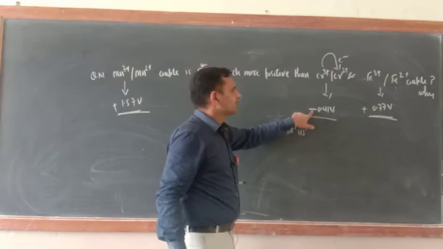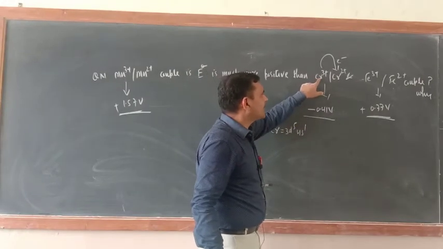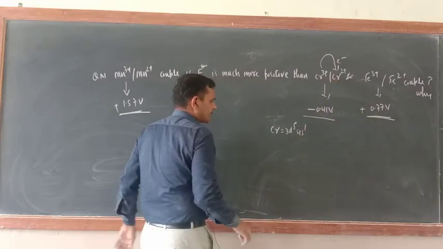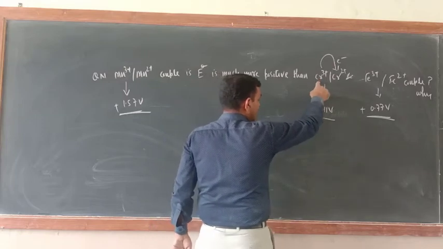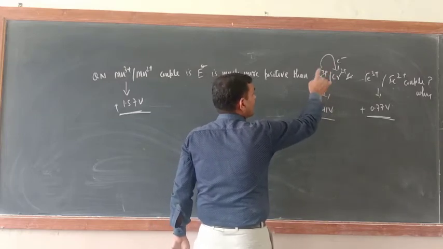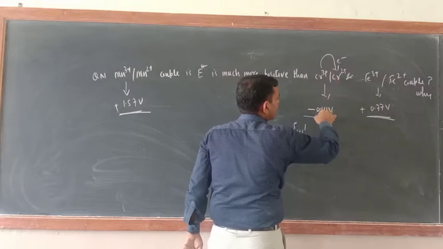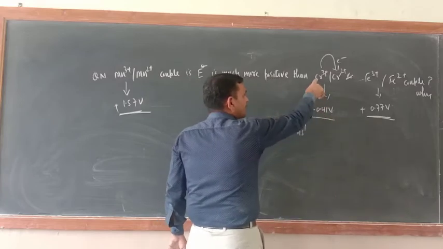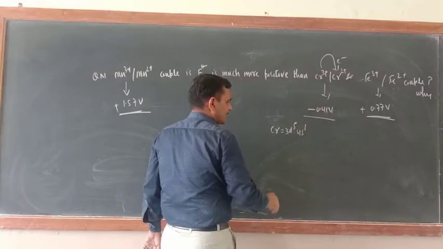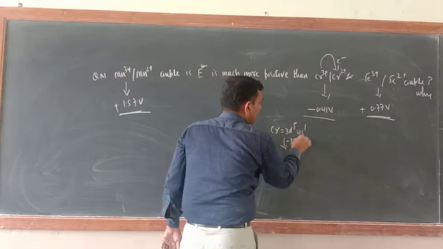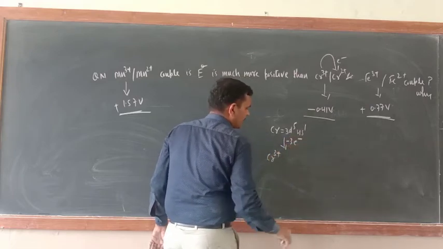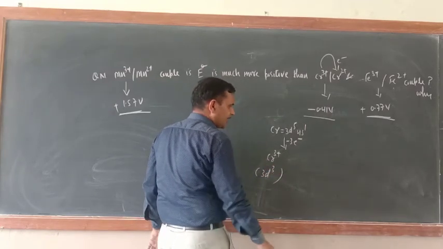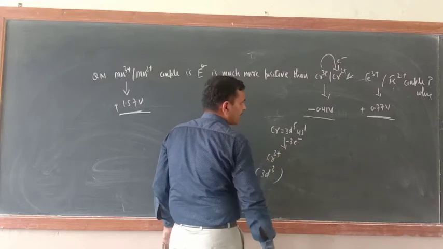What is the meaning of negative? The meaning of negative is that Cr3+ doesn't want to gain 1 electron and get converted into this form. That is why the electrode potential value is negative. It means Cr3+ is stable. Now just see, when 3 electrons are removed, Cr3+ would be there, which means 3d3, correct or not?